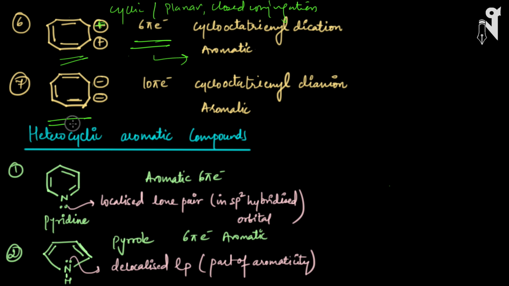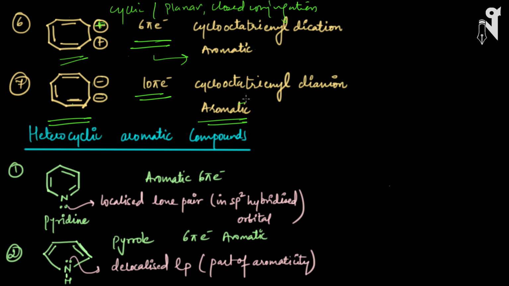Exactly the same way, look at the 7th compound. In the 7th compound we have 1, 2, 3, 4 and 5 pairs of pi electrons. So basically 10 pi electrons, closed conjugation, cyclic and planar, and this compound is aromatic. So all of these are examples where we have no benzene, but still the molecule is aromatic because it fulfills all three conditions: cyclic, planar, and closed conjugation.